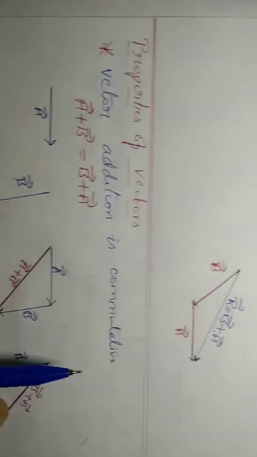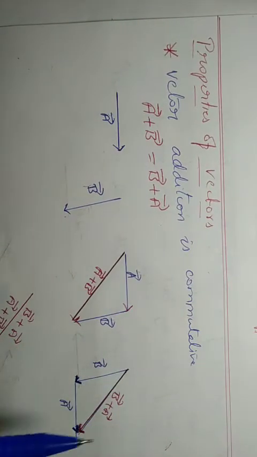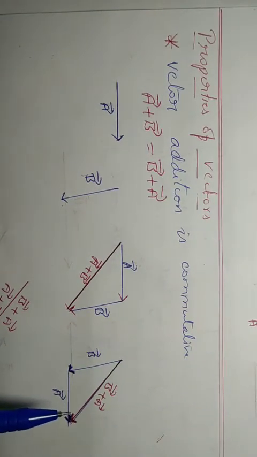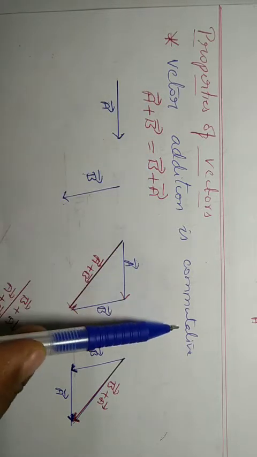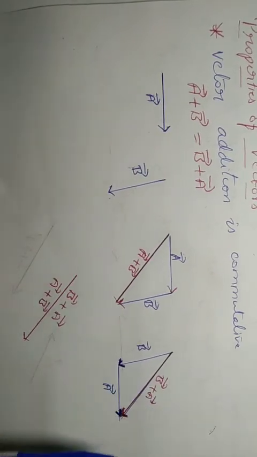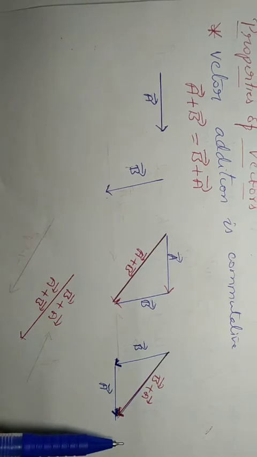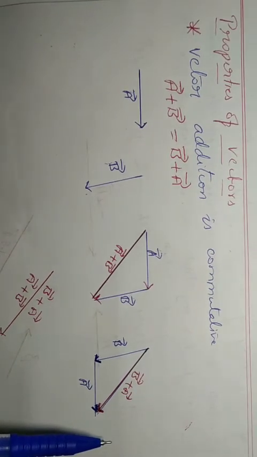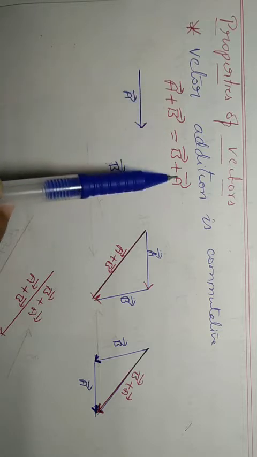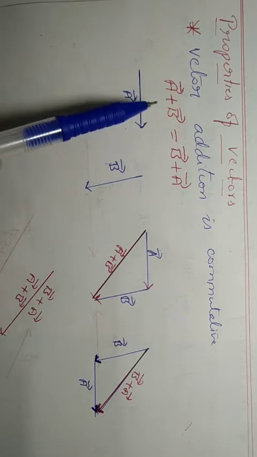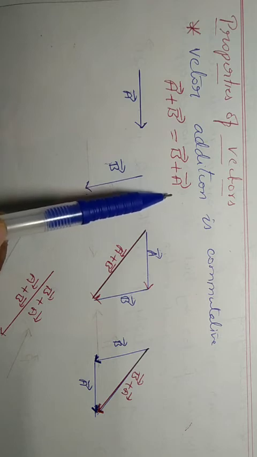Next, let us study the properties of vectors. The first one: vector addition is commutative. Just as in mathematics, a plus b equal to b plus a, that is the commutative law.